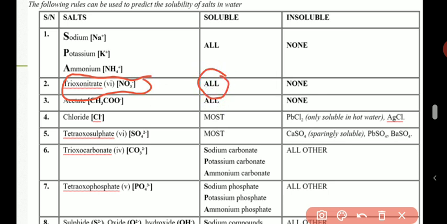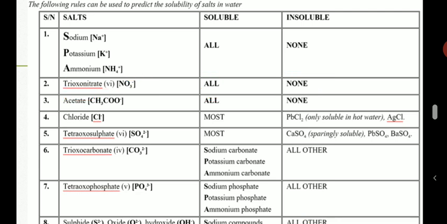All nitrate salts are soluble, whatever might be at the back, copper, gold, whatever. Once the salt contains NO3, the salt will be soluble. All nitrate salts are soluble, and there is no exception. All of them are soluble.